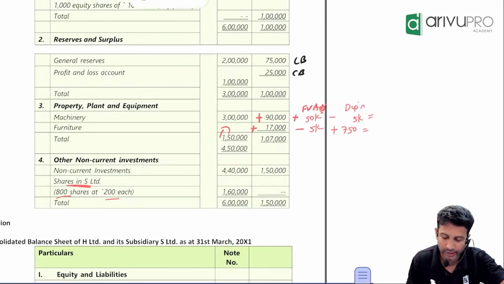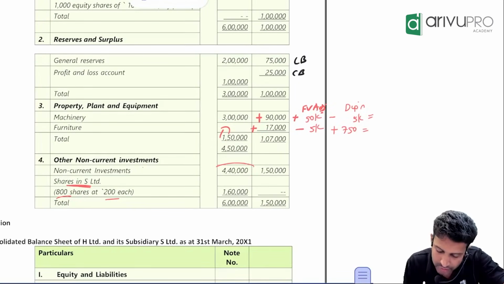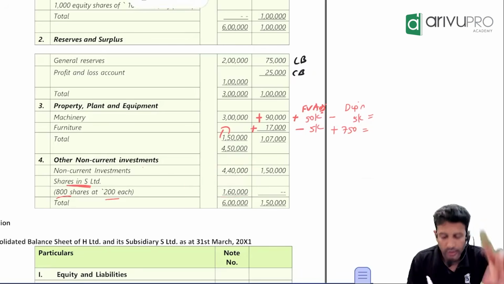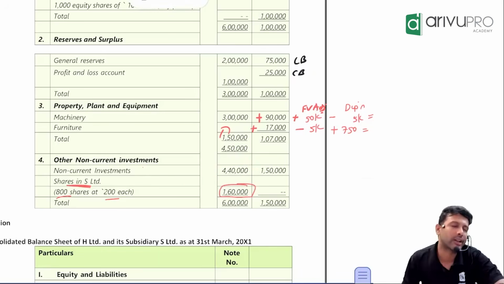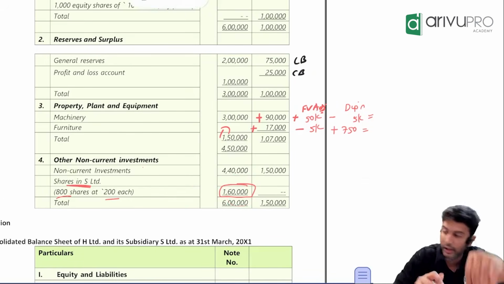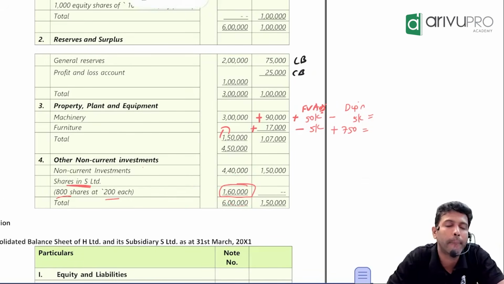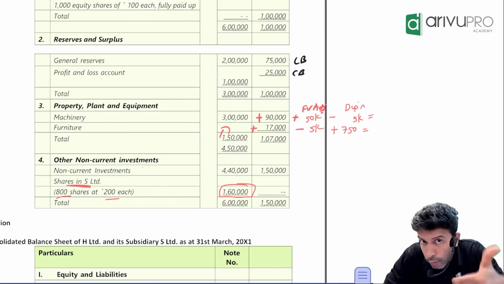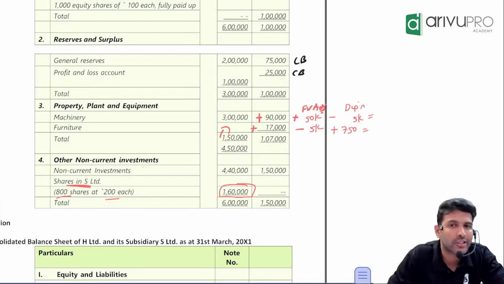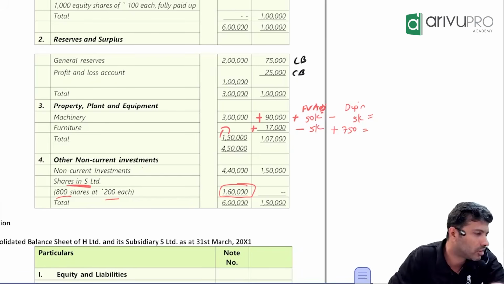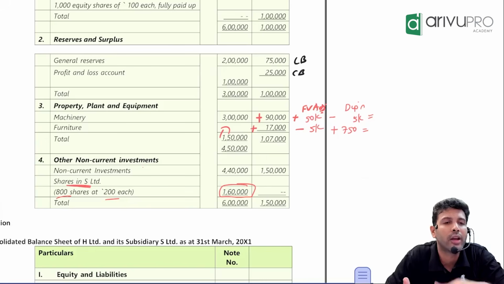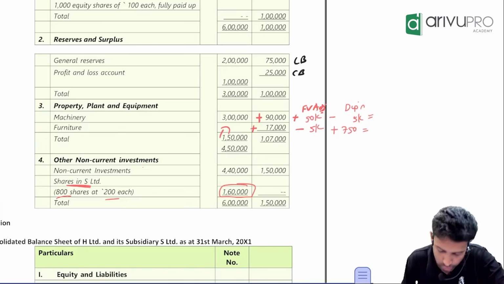Holding has 2 investments. One, they have some other investment for 440. They have subsidiary investment for 160. Sir, can this 1,60,000 come in consolidated financial statement? Can this 160 appear in consolidated balance sheet? No. Why? For the holding company, it is an investment, but for subsidiary company, it is share capital. Same thing you cannot show. In fact, we netted off this and calculated goodwill or capital reserve. So this will not come.